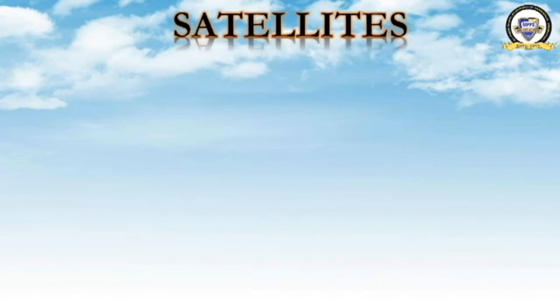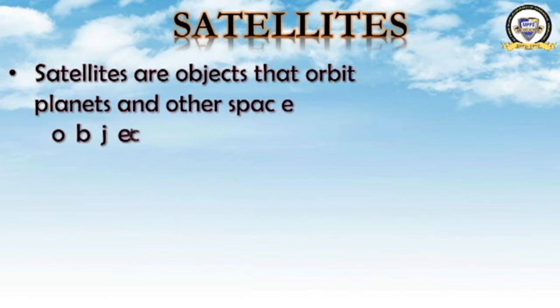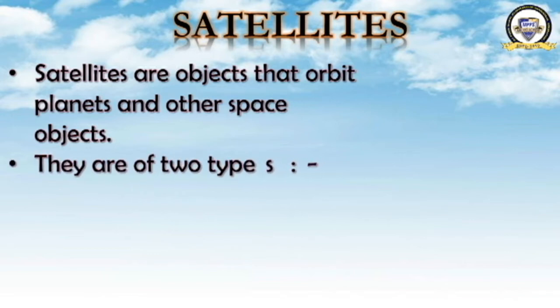Now we are moving ahead to the next topic, satellites. Let us see what satellites are. Satellites are objects that orbit planets and other space objects. What are satellites? Satellites are those objects that move around the planet and other space objects.